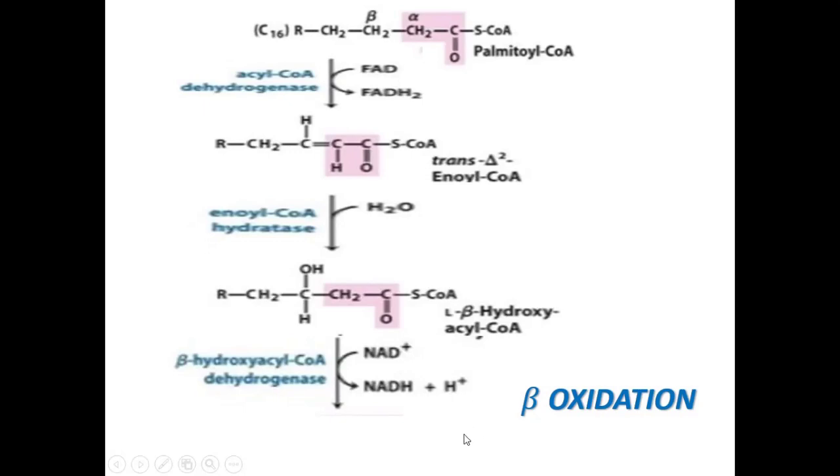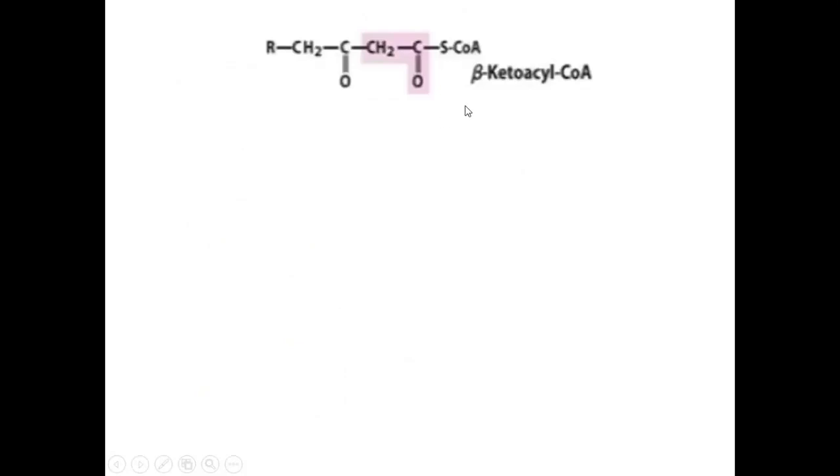Further moving, 2 hydrogens will be removed from beta hydroxy acyl CoA from the third carbon, that is the beta carbon. So it will form beta keto acyl CoA.